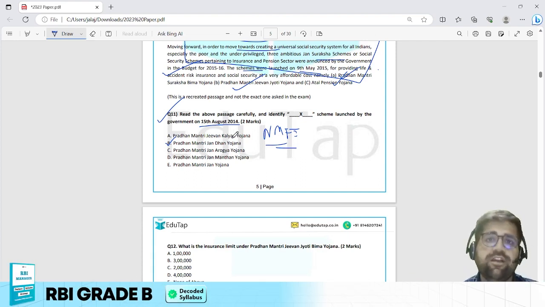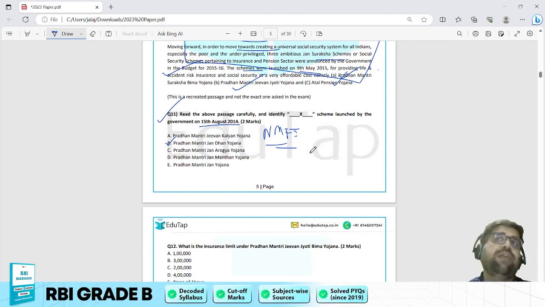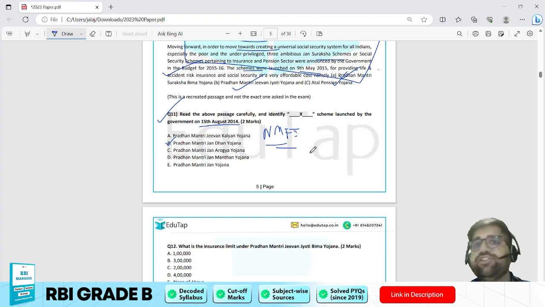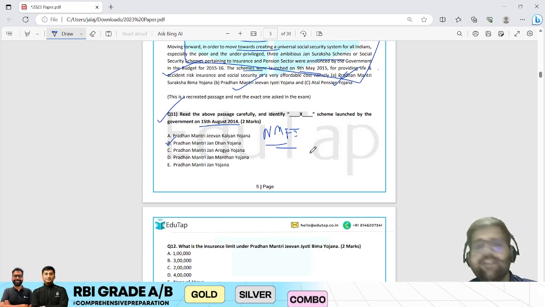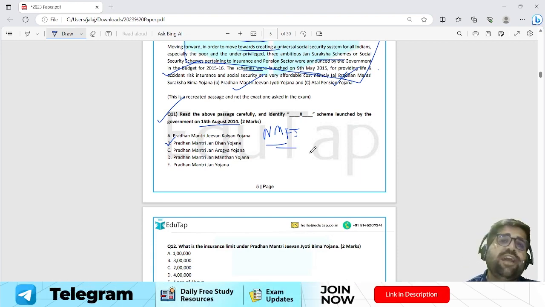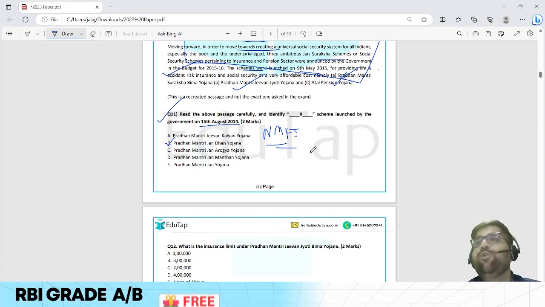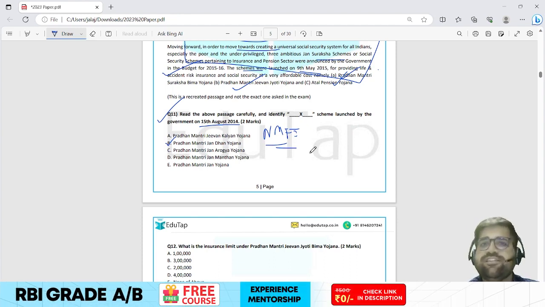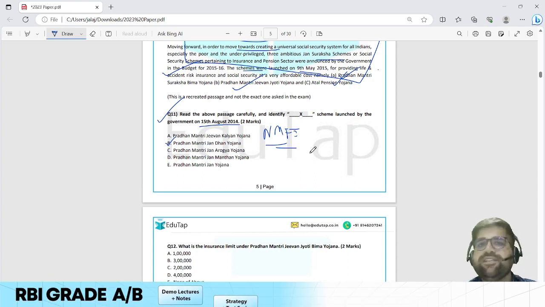So you need to cover important schemes like Pradhan Mantri schemes which fall under the Ministry of Finance, schemes which fall under the Ministry of Health and Family Welfare, schemes which fall under the Ministry of Education. Those are big ministries. Agriculture, Panchayati Raj. So you have to cover them. You can leave the schemes of the Ministry of Defense. You can leave the schemes of the Ministry of Foreign Affairs. Those are not related to the RBI syllabus, right?